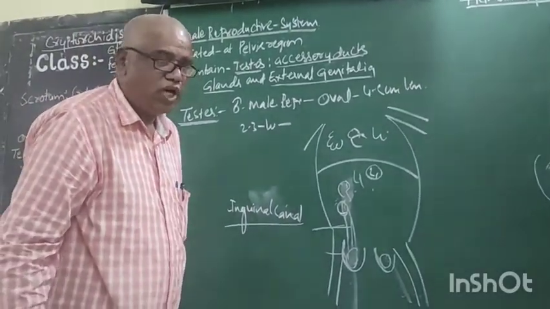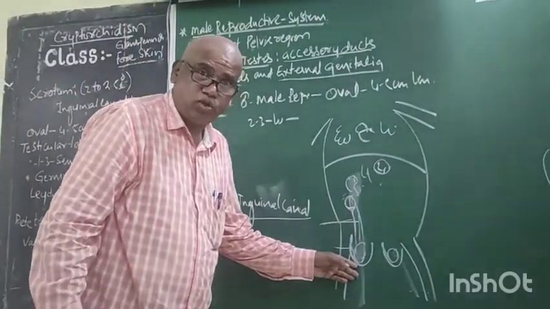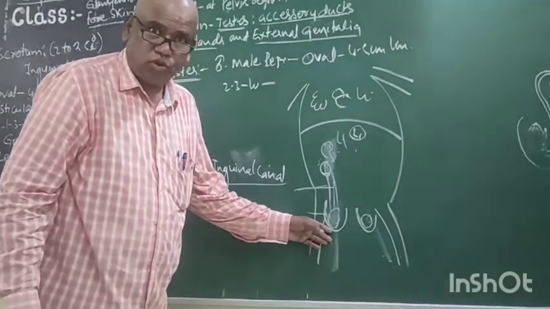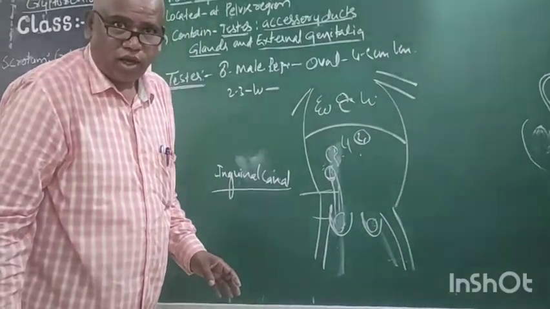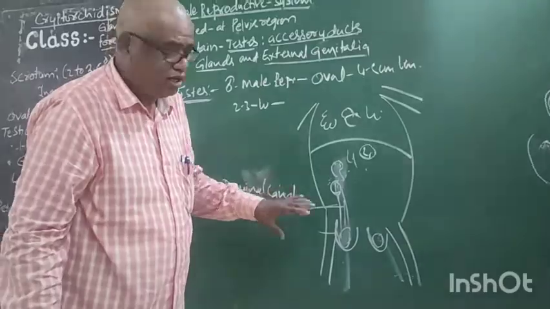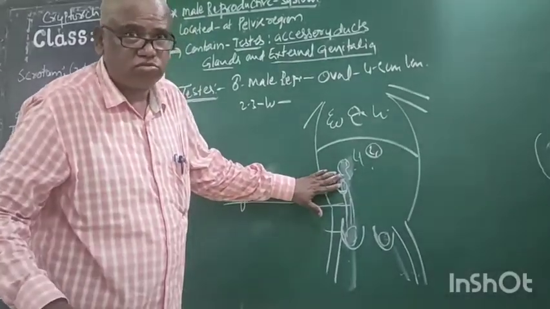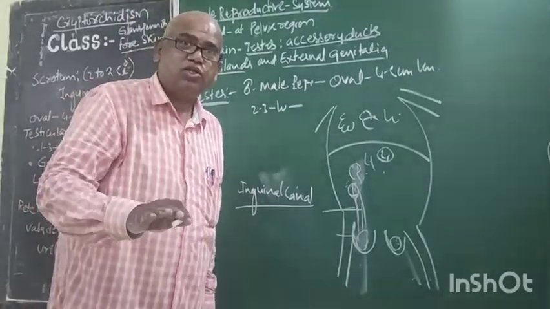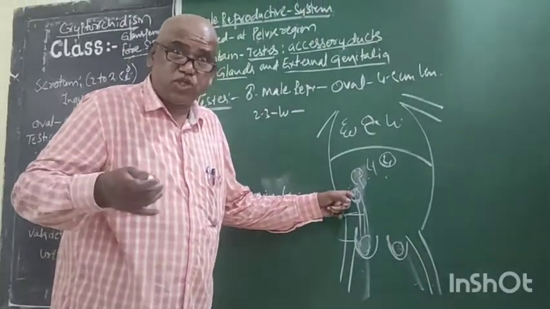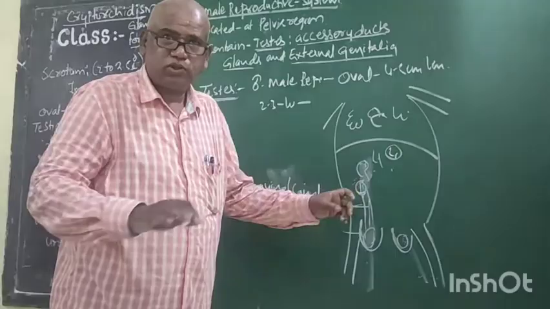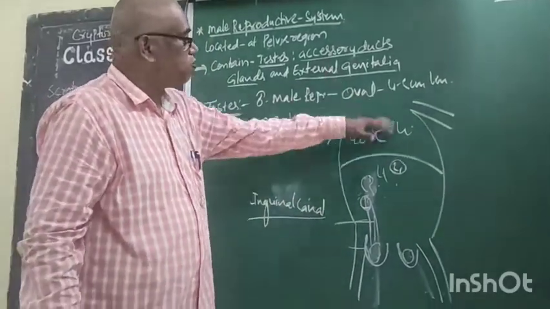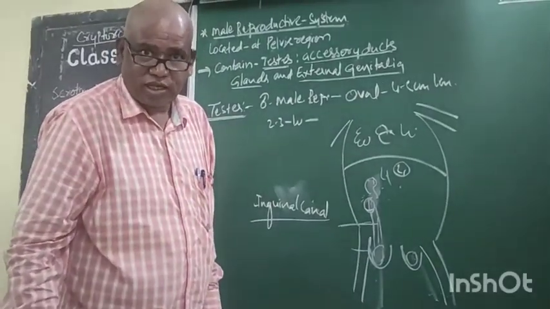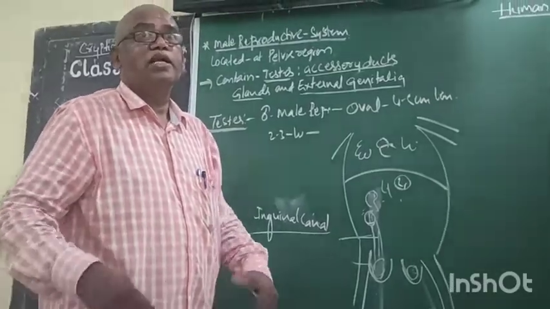If it does not slide into the scrotum during the embryonic condition, it remains in the abdominal cavity after birth. The testes present in the abdomen cannot produce sperm. That person becomes sterile, unable to produce the next generation.